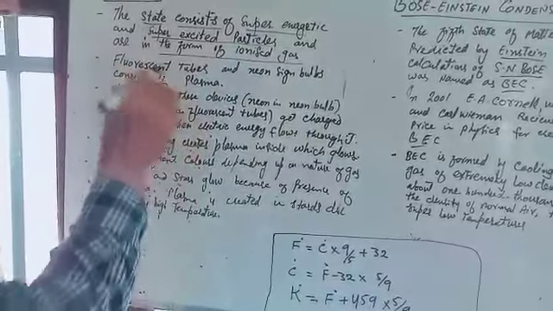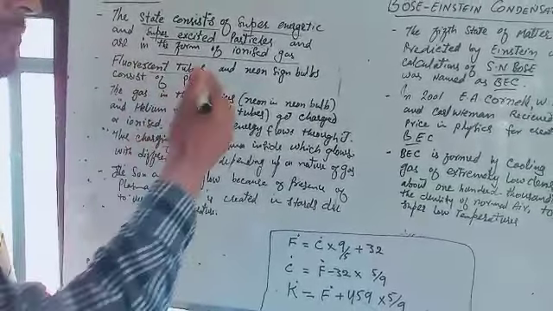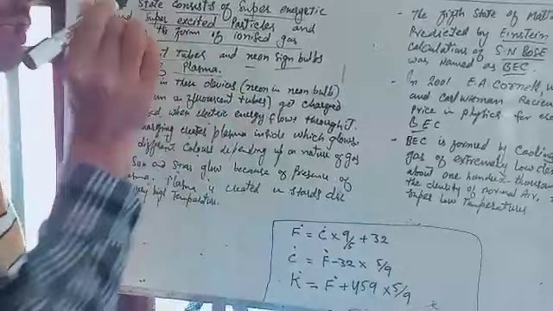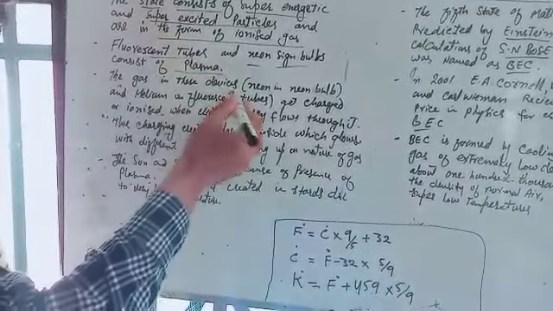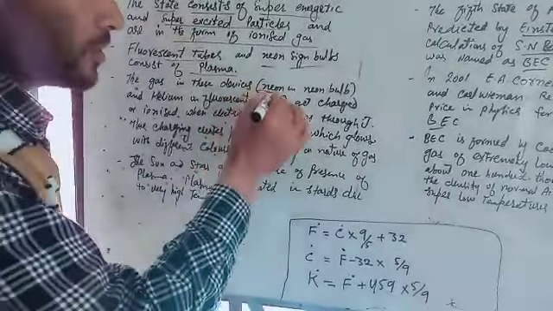In your homes there are fluorescent tubes, or you can say lighting rods, and neon sign bulbs which you see on different sites. They are made of plasma. If we talk about neon bulbs, they have neon gas. If we talk about the fluorescent tubes, they have helium gas present in them.